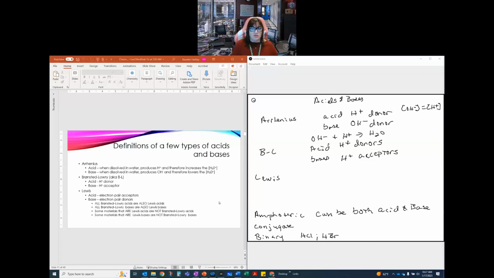Bronsted-Lowry, again, we talked about this. I usually refer to this as BL because I don't want to have to write the whole thing. The acid is an H+ donor. The base is an H+ acceptor.